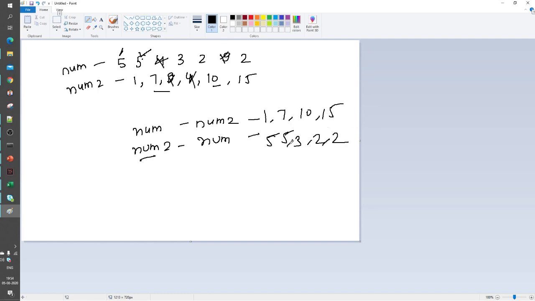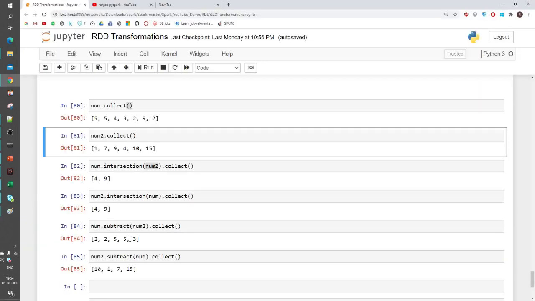So for num minus num2 it is 1, 7, 10, 15. And for num2 minus num it is 5, 5, 3, 2, 2. So it would be like this.